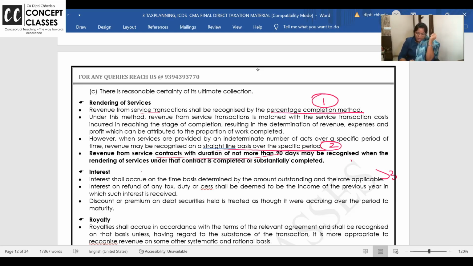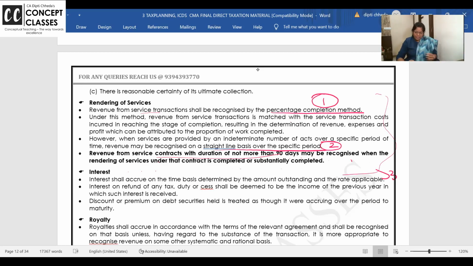Allowed. From a service contract, if duration is not more than 90 days, it may be recognized when the rendering of the service under the contract is completed or substantially completed. Don't amortize it, just complete it. 1 month here, 2 months there, no. Let 90 days be over on 1st May and recognize it on 1st May. Clear to all of you, right?